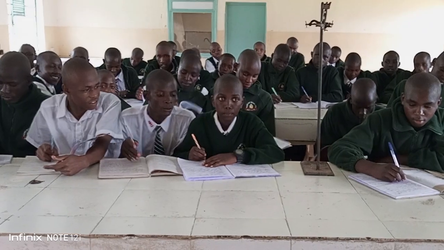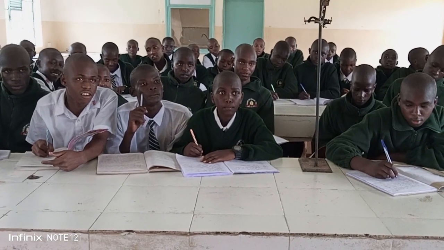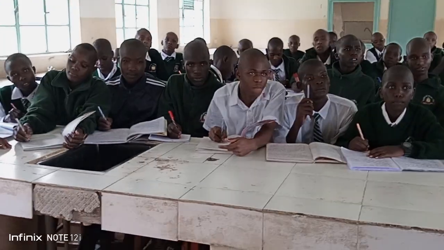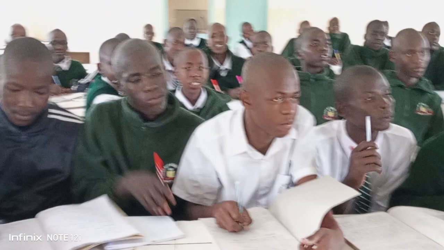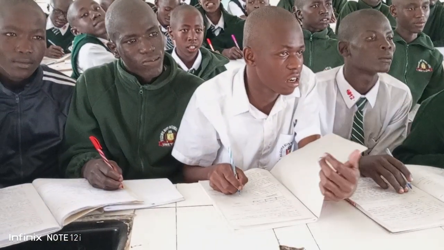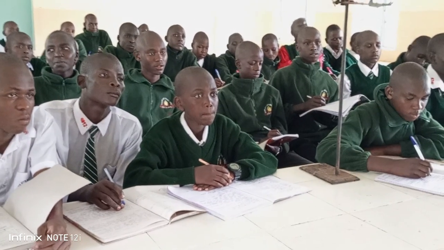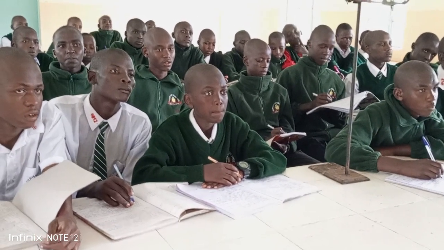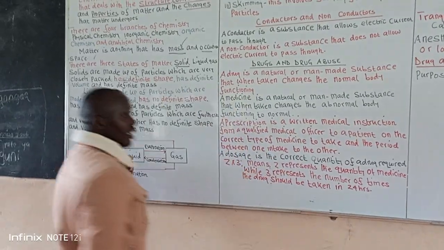When you look at this diagram, the process from solid to liquid we call melting. A change of state from a solid state to a gaseous state we call sublimation. This process here, gas to solid, is called deposition.